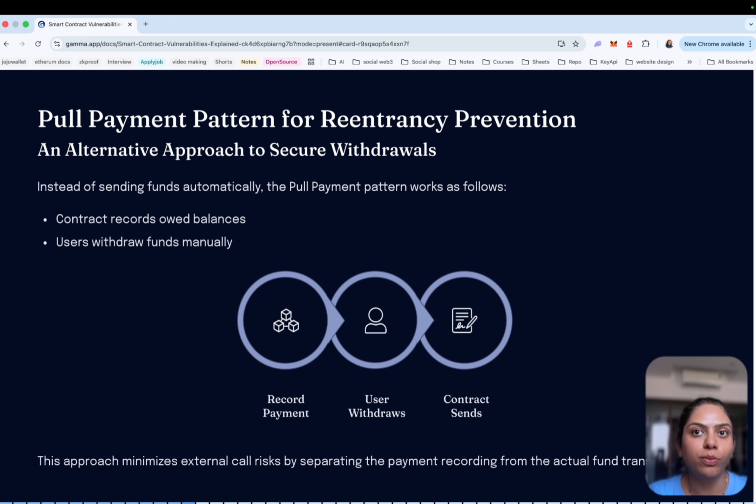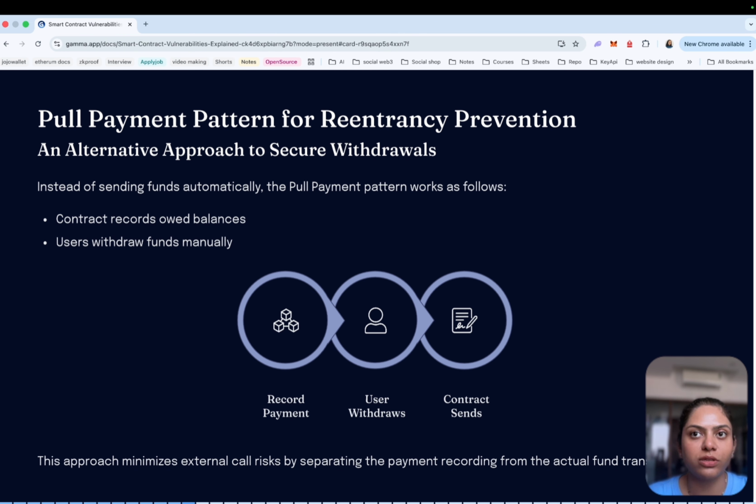Another pattern for reentrancy prevention is the pull payment pattern. Another secure approach is the pull payment model. Instead of automatically sending funds to the user, the contract records the amount earned and lets users withdraw it themselves. This reduces the risk of external call vulnerabilities.